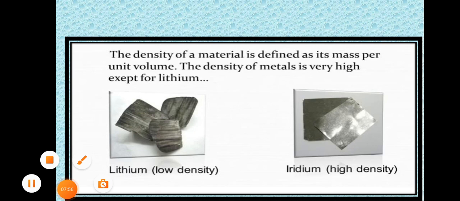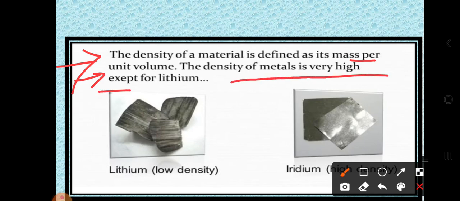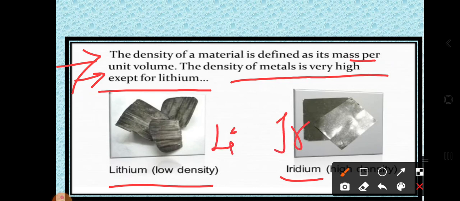Now let's talk about the density of the material. How do you define the density of a material? It is defined as its mass per unit volume, and the density of metals is very high except for lithium. Dear students, which is the low density metal? It is lithium. And which is the high density metal? It is iridium. Lithium is represented by Li, iridium is represented by Ir.